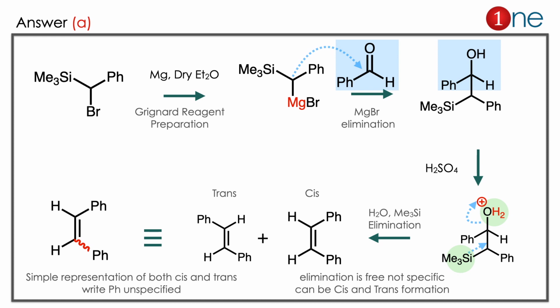So we rewrite it simply, the phenyl is unspecified here. Here you have to learn two things. Always imagine the Grignard reagent as the anion generator. Even with multiple functional groups, you establish a CC bond. Next step, the trimethyl silyl is a good leaving group, as well as water is also a good leaving group. So what really happens is it doesn't have any specificity or any stereo assistance required. So the product can be cis or trans.